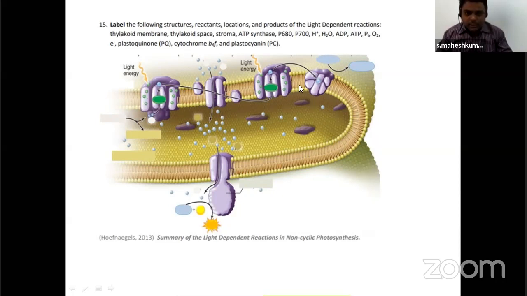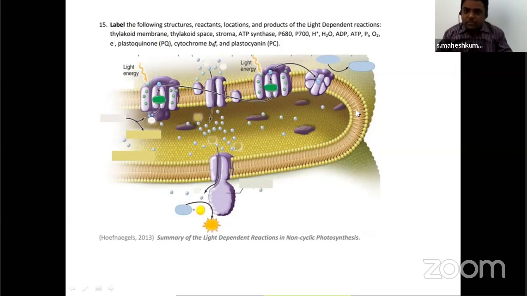This is a line, this is one thylakoid. Already I told you it is a lipid protein membrane. Already you had seen in the cell lesson the fluid mosaic model. See, head and tail structure lipids are present. Head and tail, head and tail, bilipid layer, and in the middle proteins are present.